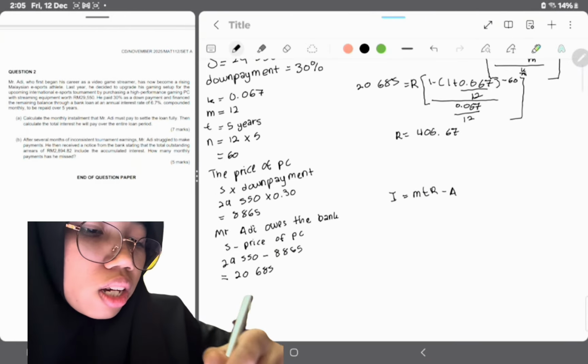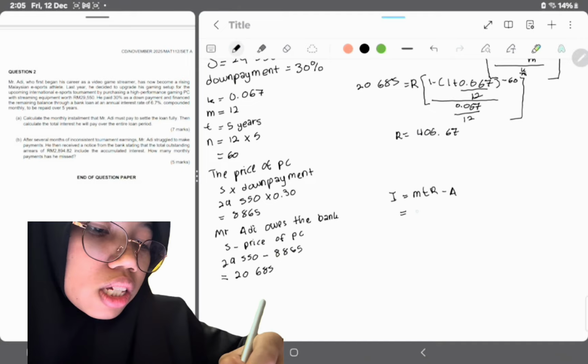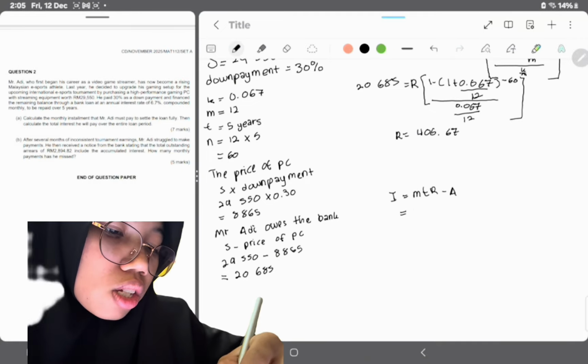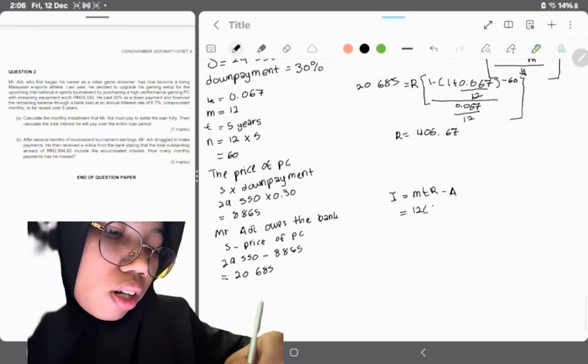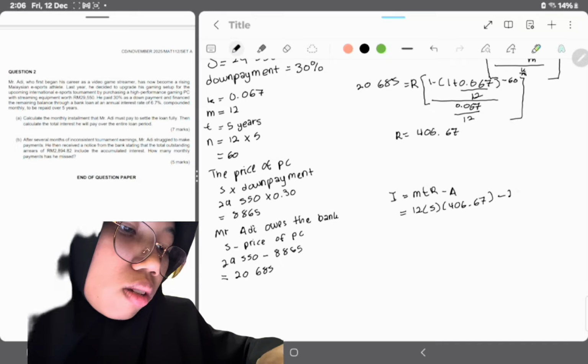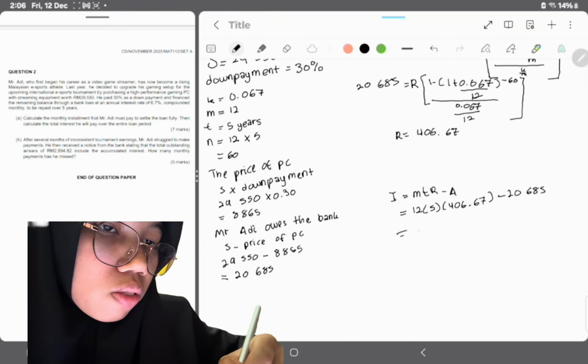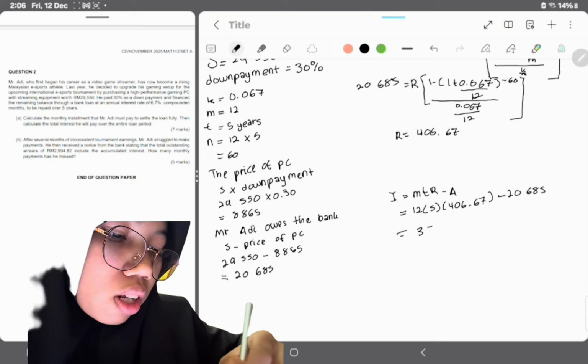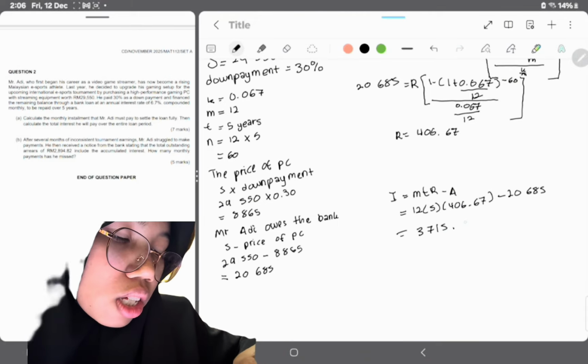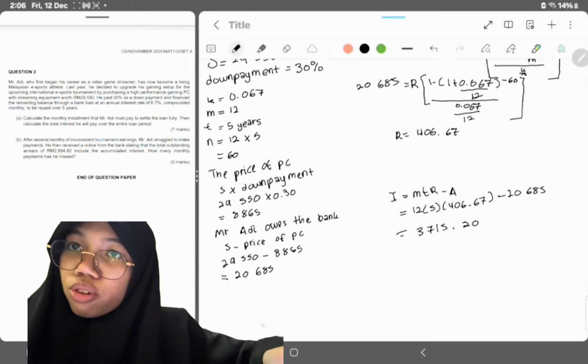After that, we're going to search for interest. We use this formula and we can insert what we got. 12.5 R A. And the answer we get is 3715.20. That's all for A.